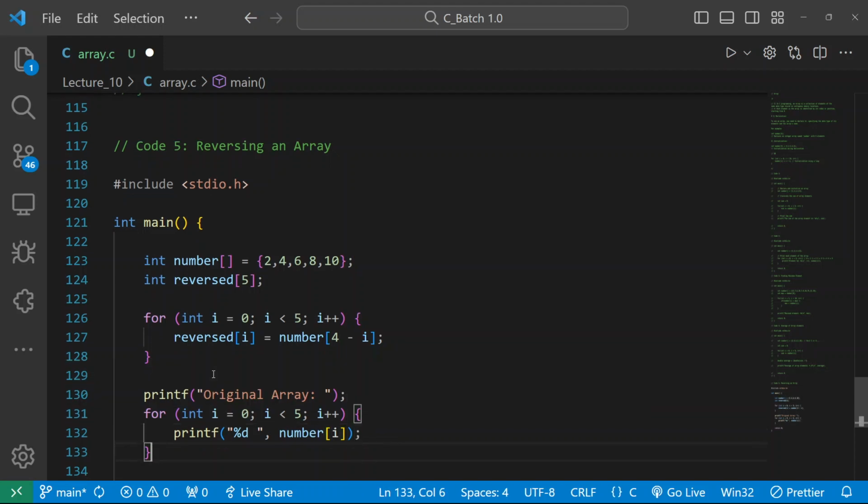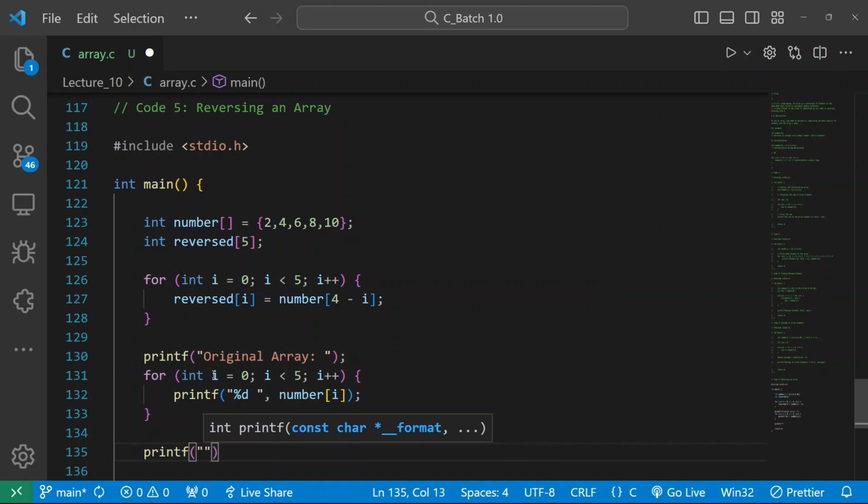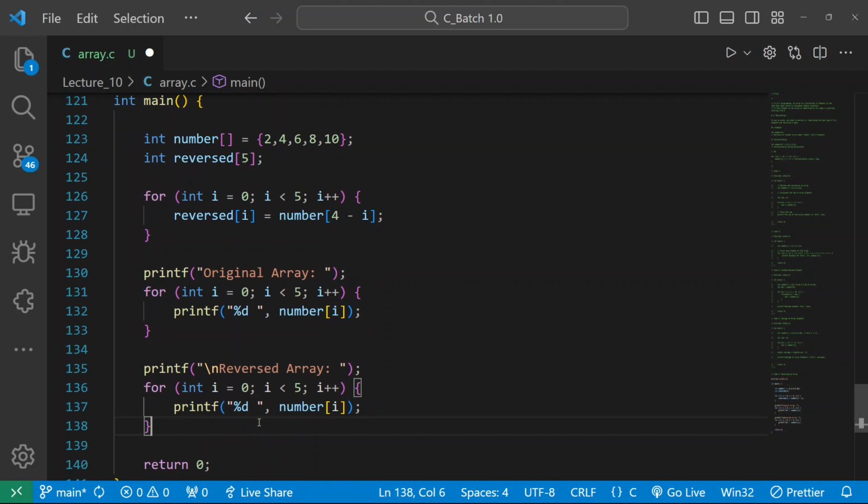Okay, I am printing basically the original array. I have not mentioned a backslash n above; you can write a backslash n downwards, no worries. Same thing it will be doing, providing a new line to us. Let me copy this part and paste it. And the thing I need to change here is that instead of number, I will be writing reverse. And now let me save it.